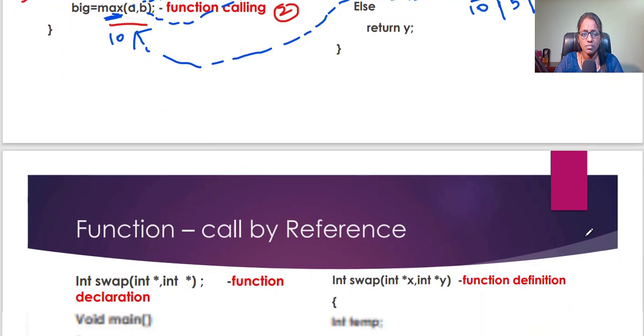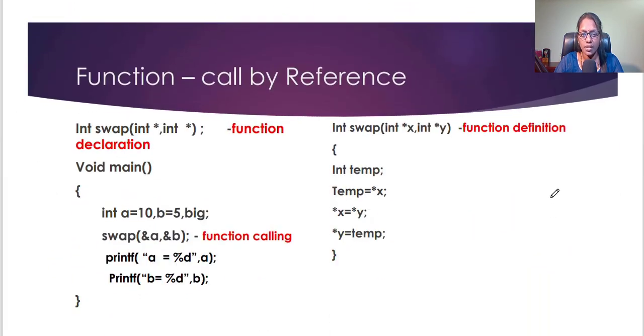But call by reference is nothing but passing the address. You are passing the address of the variable. For example, if you want to declare a function, there are three things: function declaration, function calling, and function definition. In the function declaration, I am defining the return type, function name, and int star comma int star.